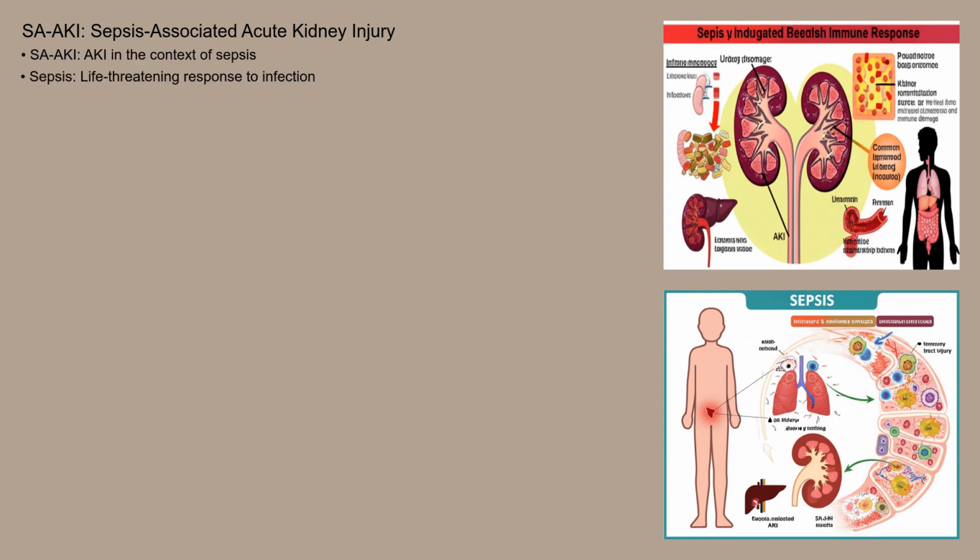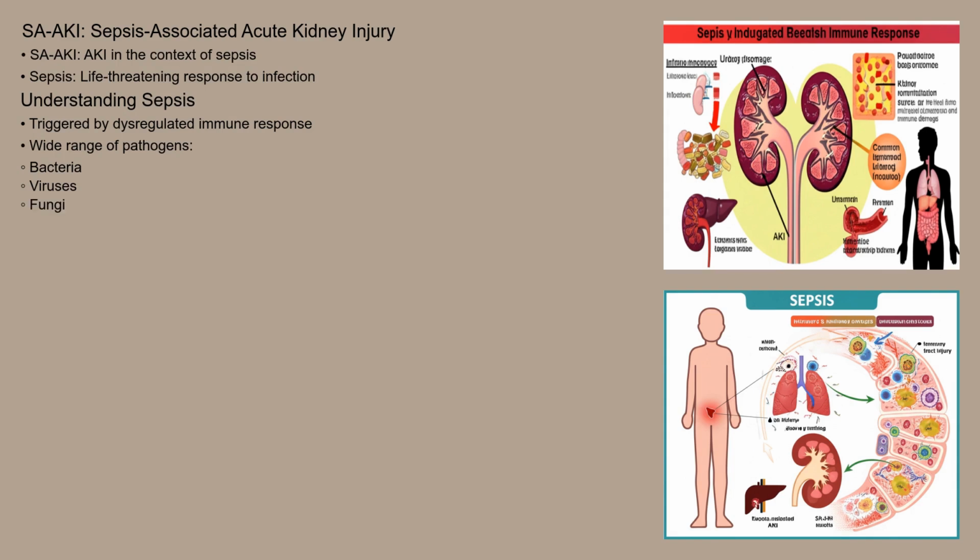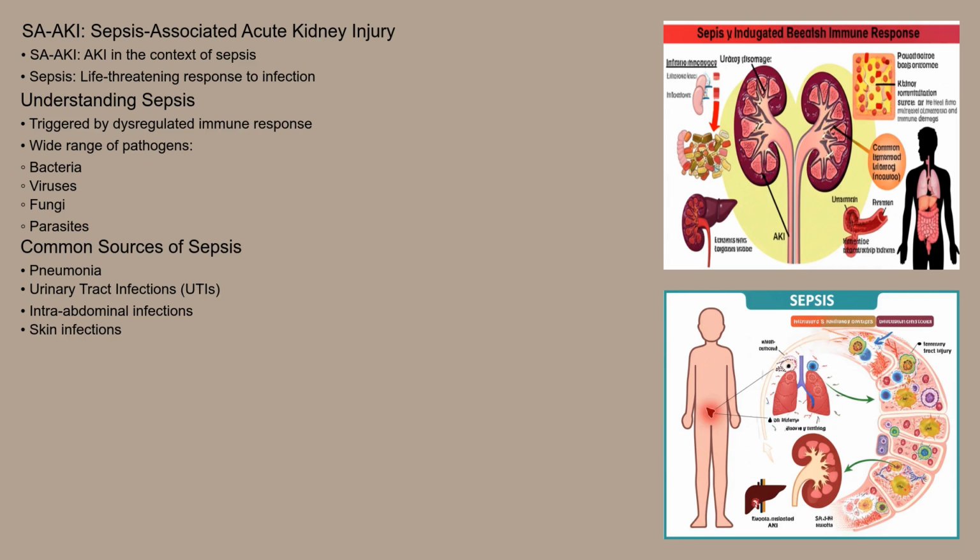Sepsis itself is a life-threatening condition arising from the body's overwhelming and dysregulated response to an infection. A wide range of pathogens can trigger sepsis, including bacteria, viruses, fungi, and even parasites. Common sources of infection leading to sepsis include pneumonia, urinary tract infections, intra-abdominal infections, and skin infections. When the infection spreads, the body's immune system goes into overdrive, releasing inflammatory mediators that damage organs, including the kidneys.